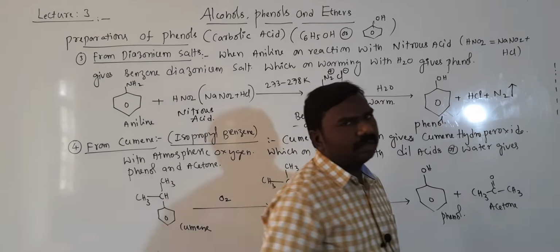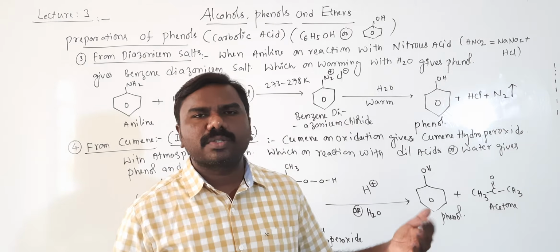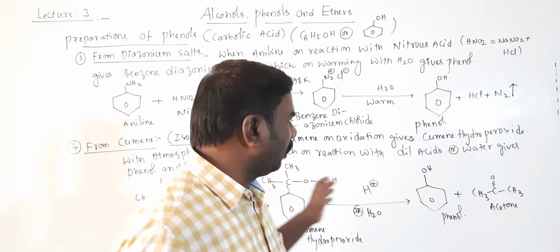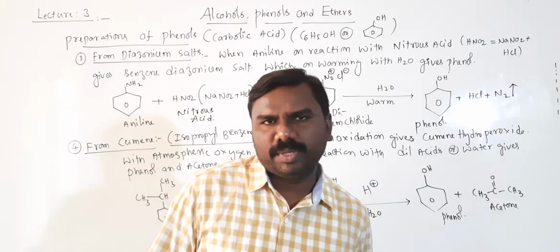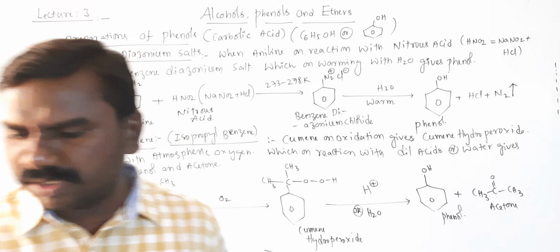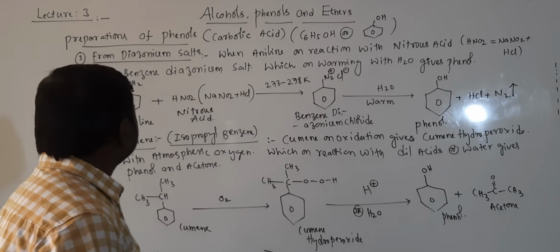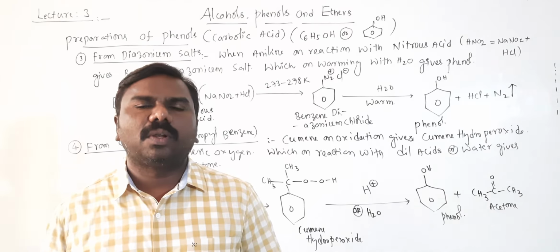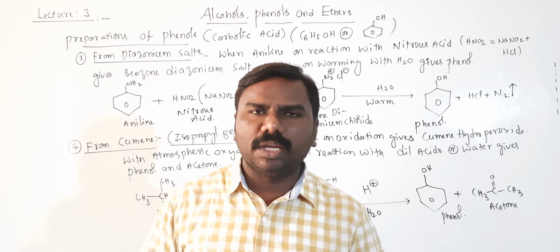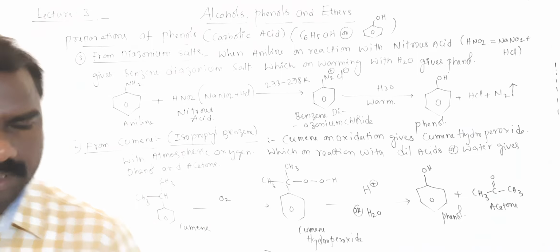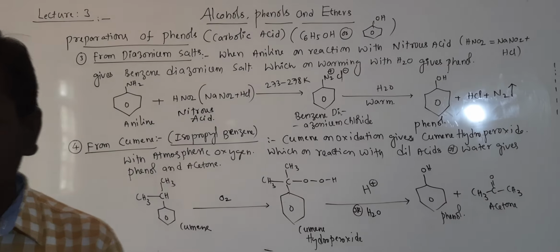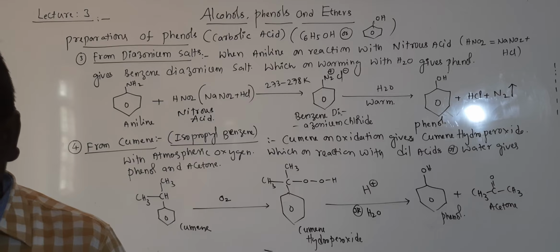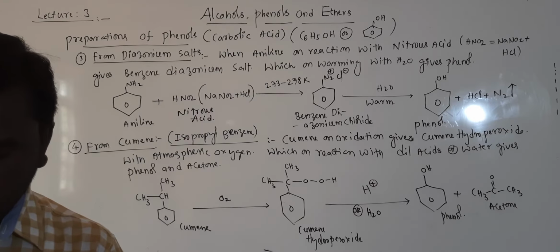So worldwide the maximum amount of acetone is also produced from cumene. Even phenol you can prepare from cumene. These are all the preparation methods for phenols, by 4 methods. One is from chlorobenzene, another one oleum, next one from diazonium salts, next one is from cumene, that is isopropyl benzene.